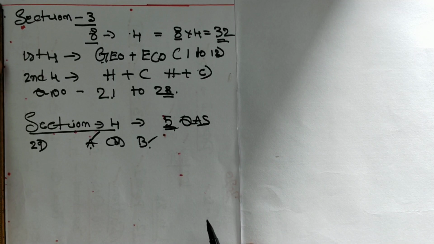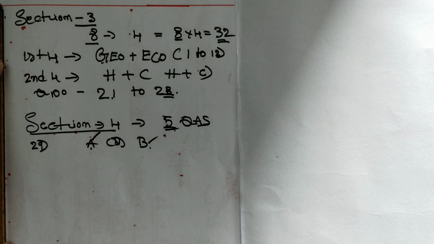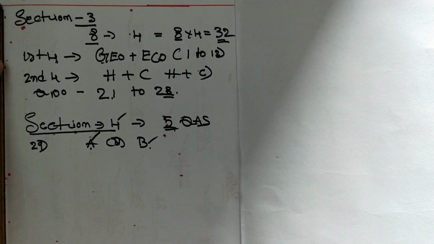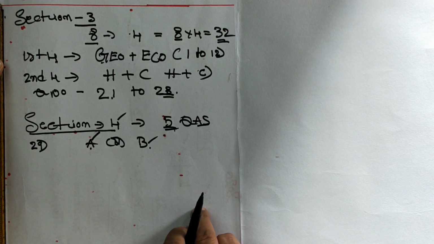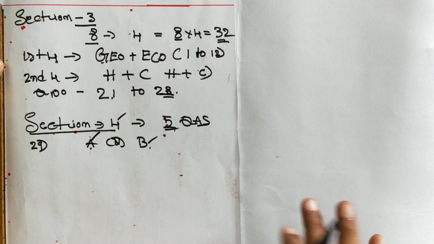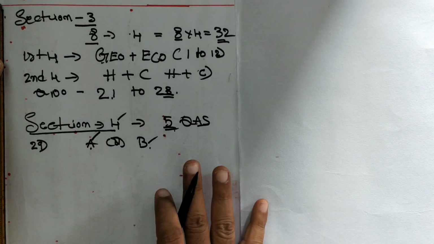That is called internal choice. In this total paper, only in section 4 there is an internal choice. In section 1, section 2, section 3, there are no choices at all.